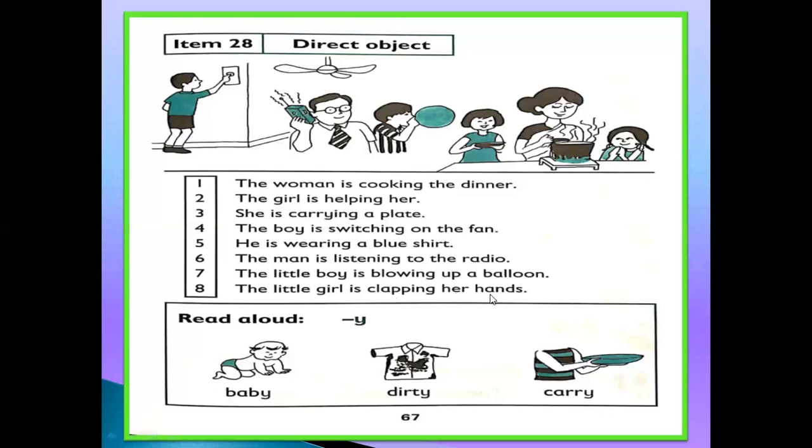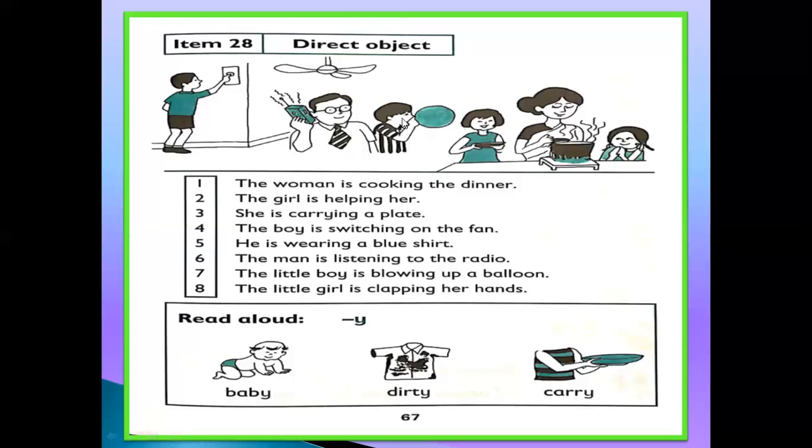Okay, students? As you know, in our previous lecture you studied direct objects, and that was also item number 28. This is the second part of the direct object. On this page, in this item, you will also learn about direct objects.